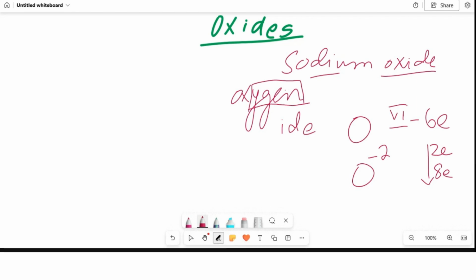So all the oxides will have this particular ion in common in their formulas.